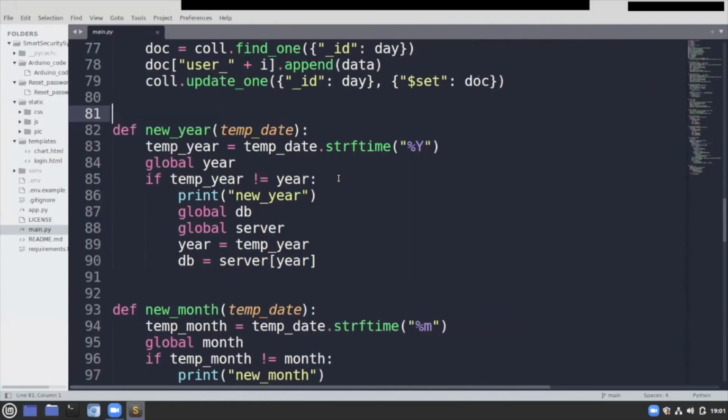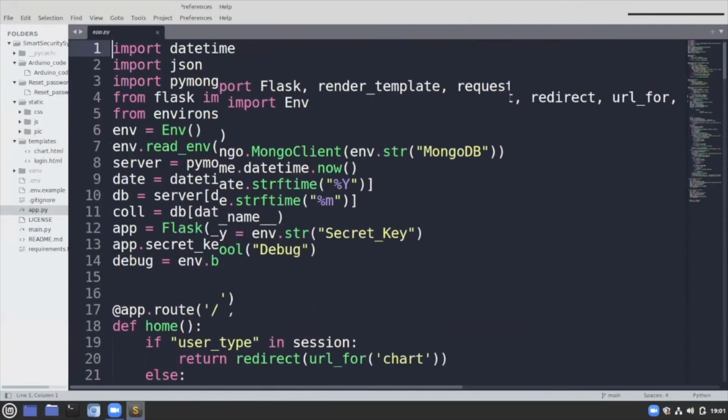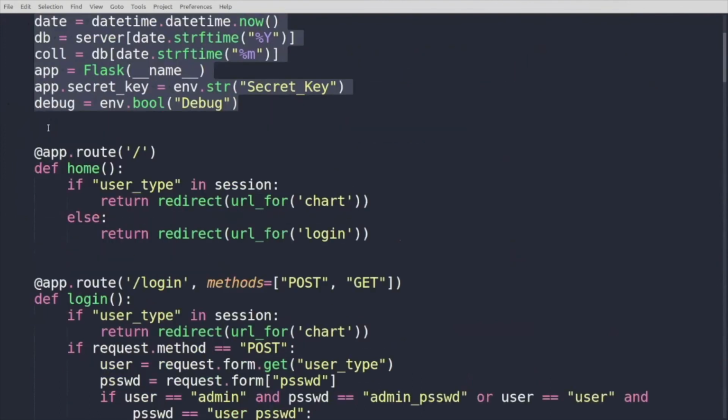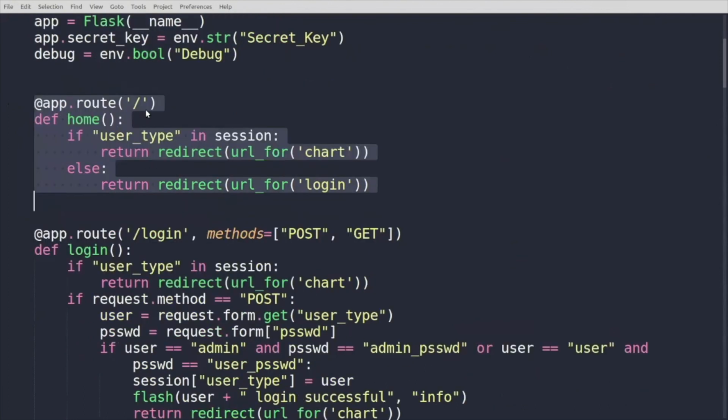So now going to the app.python. This app serves the web page. So here I'm, as usual, importing a few modules and setting the environment variables. So if the person goes to the home page, they're redirected to either chart or login.